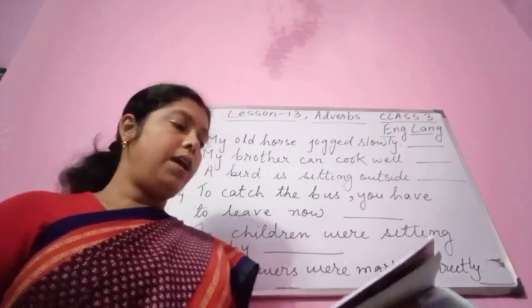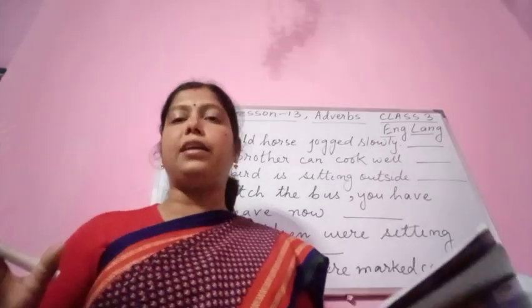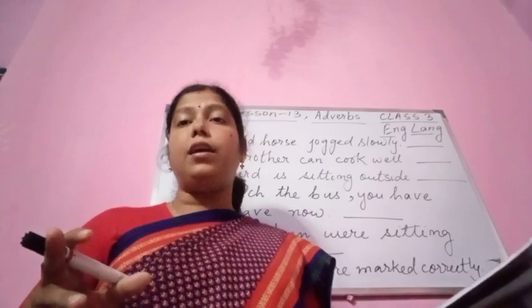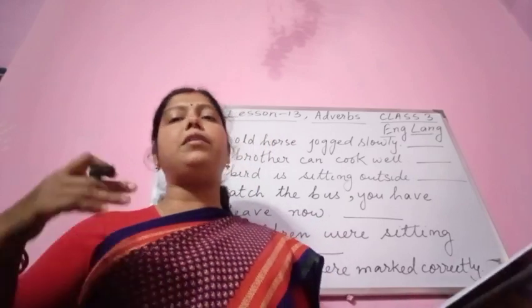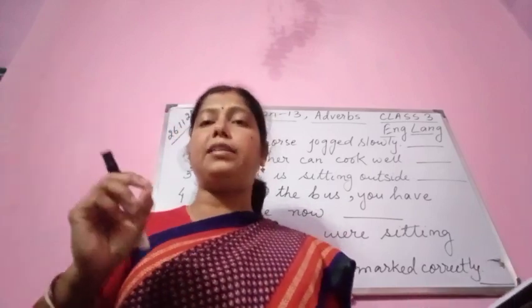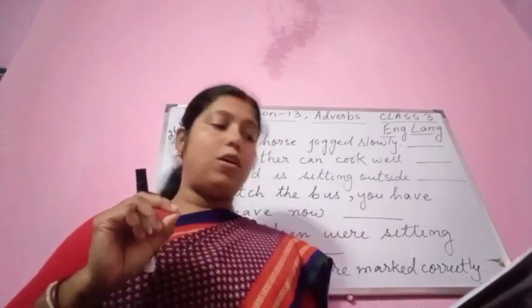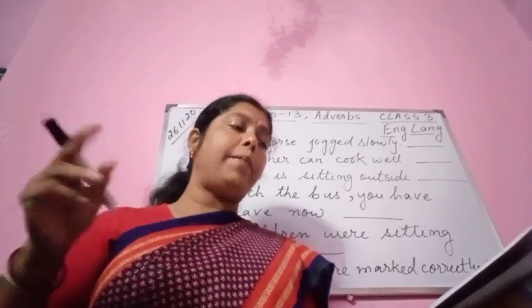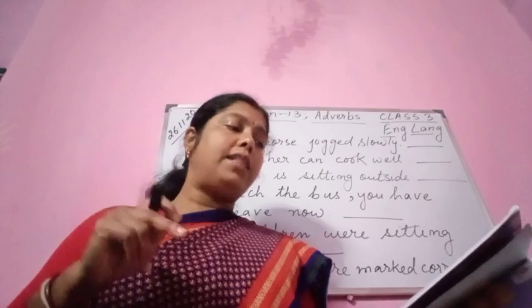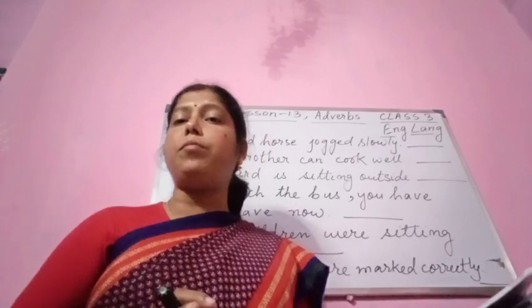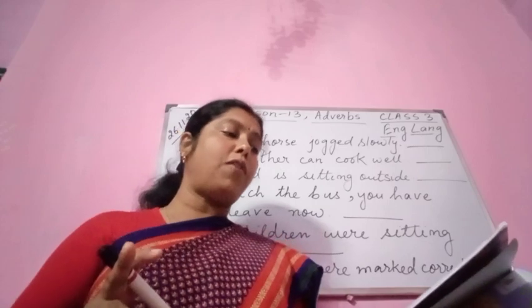Alright. Rahman is hiding there behind the tree. Where is Rahman hiding? See, if you frame a question, immediately in your mind it will come. Where is Rahman hiding? He is hiding behind the tree. So where? In this sentence, there is the adverb. Alright. It is telling us where the action is performed.